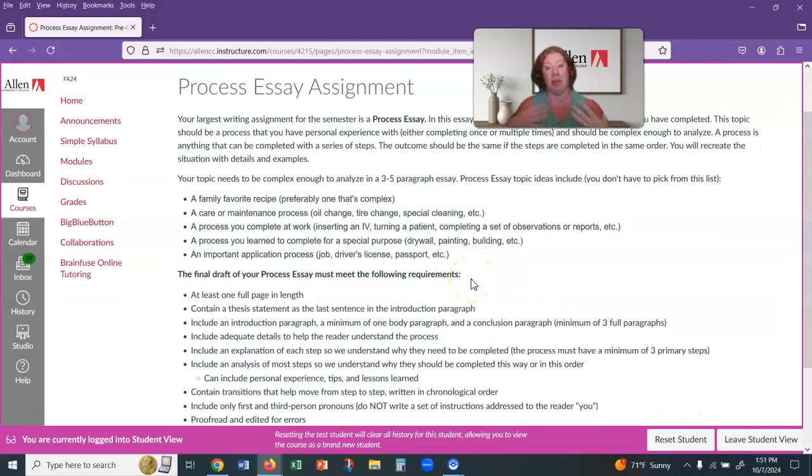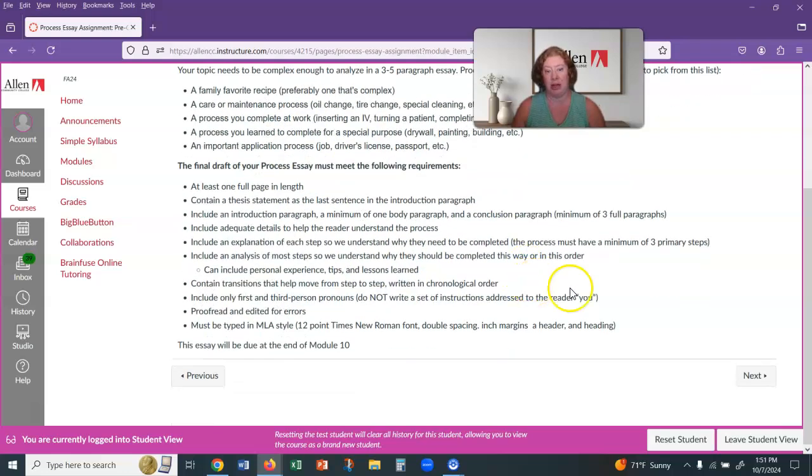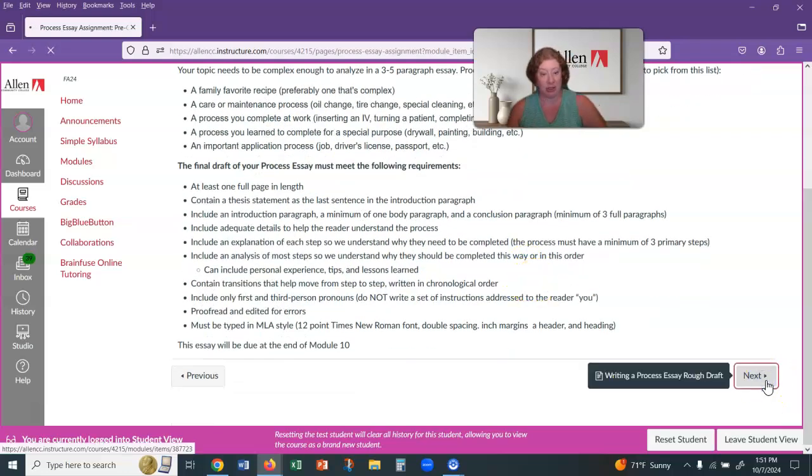It's something like applying for a passport or something that's multiple steps. You have to do it in a certain order. You have to go to a certain place in order to do it. So there's a lot of stuff that you could include and advice that you might give someone.